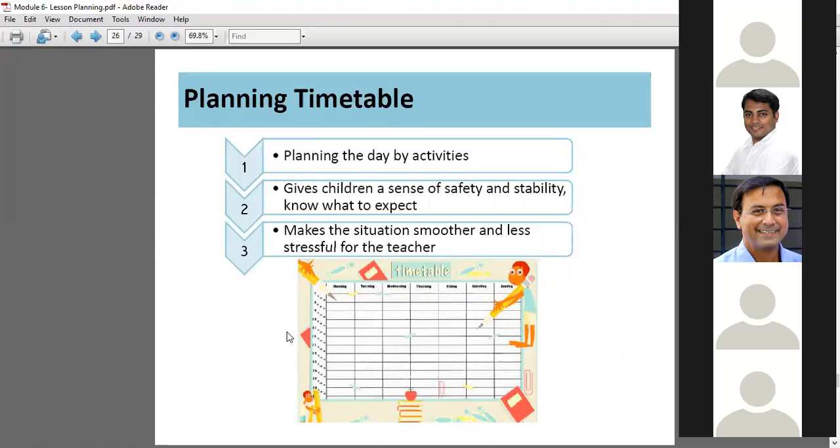But sir, this will only work with higher children. No, it will not work with... When we say stability, it also means the kids are aware when there will be a break, when they can have their lunch or their tiffin boxes. Before that, they will not have that anxiety. They know at this point only they can do this, right? So a timetable helps in those terms.